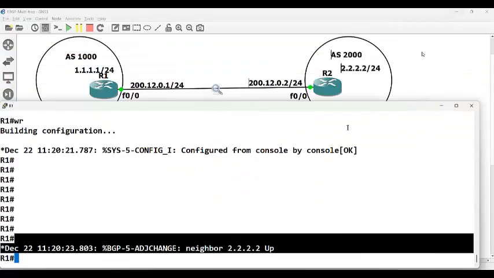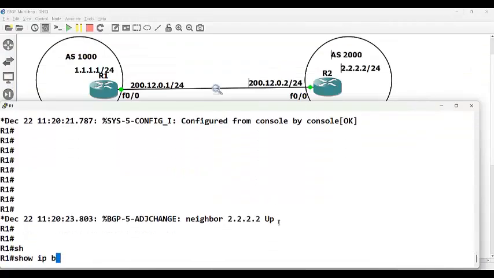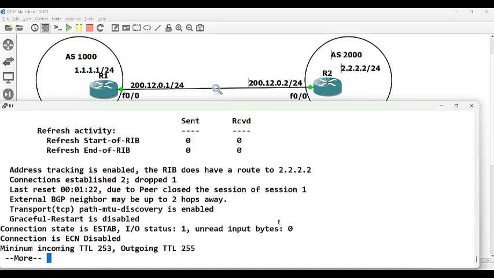Now, let us check the difference. Show IP BGP neighbor. This will impact the incoming TTL. See, outgoing TTL is 255, but the incoming TTL is 255 minus 2, which is 253. Yes, so this is more secure than that. How is this more secure? Our router will accept the neighbor if it is 254 or 255. It won't accept if it is 252. If it is 252, it is coming from more than 2 hops, so it won't accept.